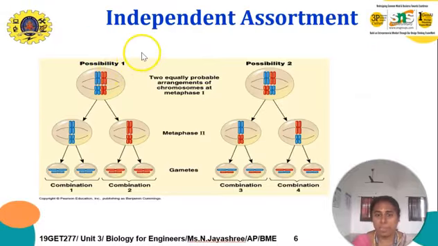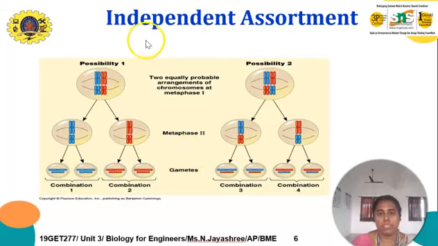Next is independent assortment in metaphase. We already know that in metaphase, the spindle fiber and the chromosomes are going to align in the same line. That is what happens in this stage. That is possibility 1 and possibility 2. Here the blue and red colors come together with the same homologous chromosome, whereas in the other, it is going to mix with another chromosome, that is possibility 2.